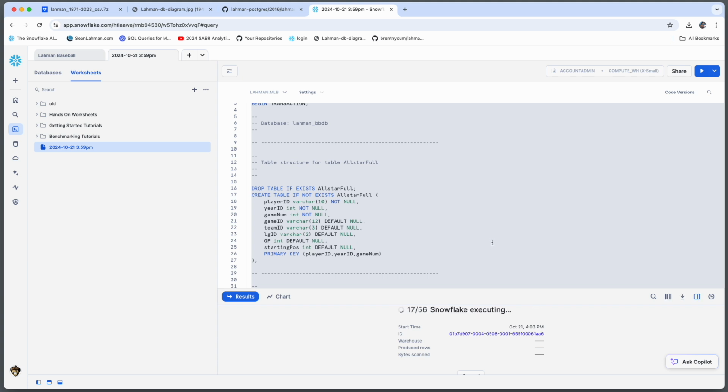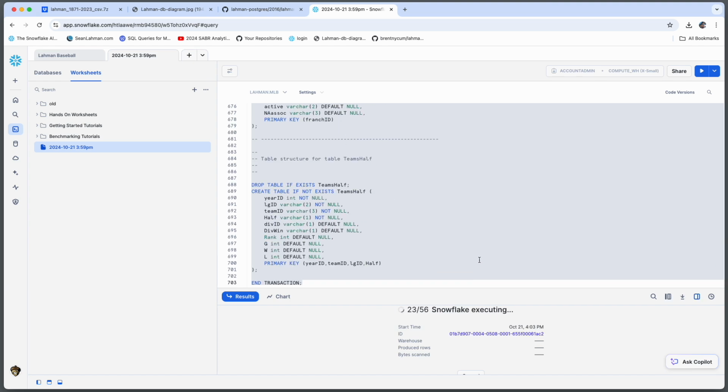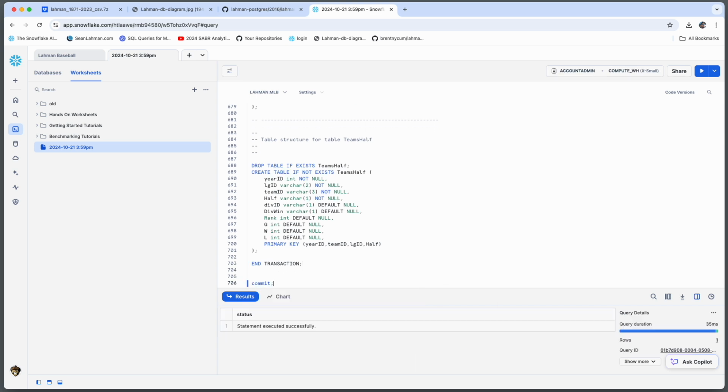And at the end of this, it looks like I got a small error. Upon reading it, it just appears that Snowflake doesn't support the end transaction syntax. So I just manually type a commit in there and we're good. So the next step is to see if we can load data into these tables.